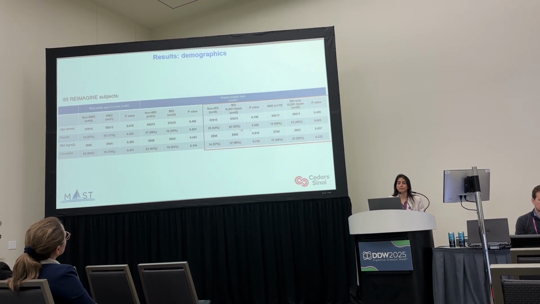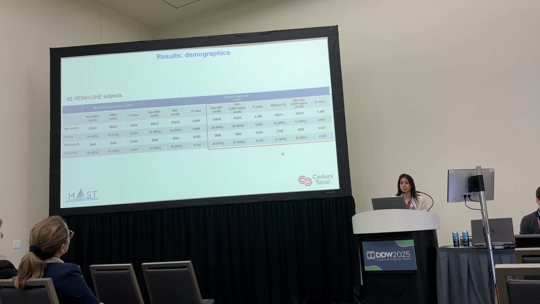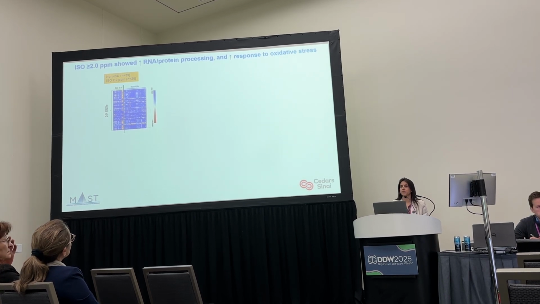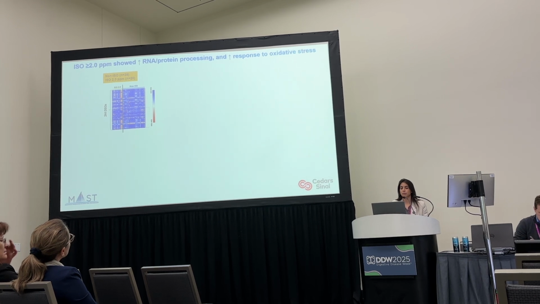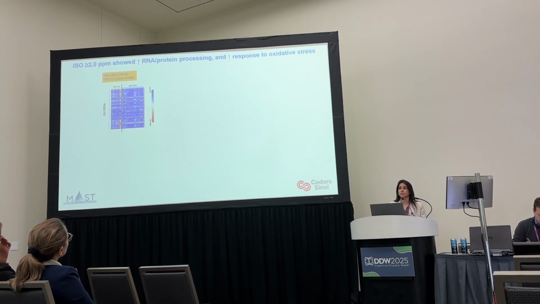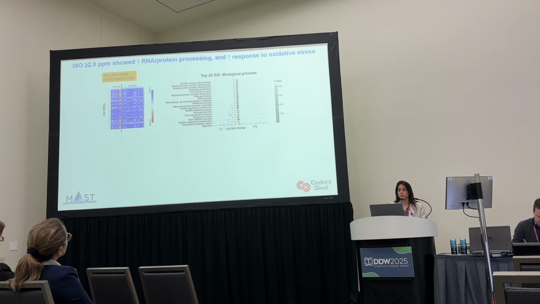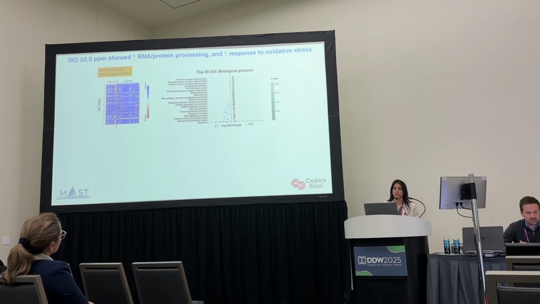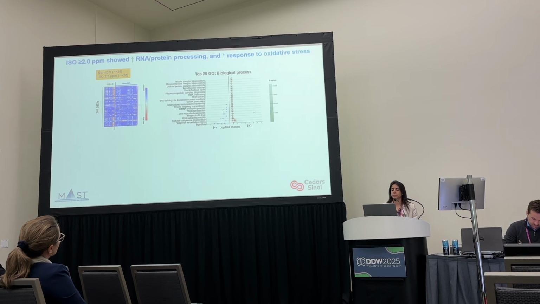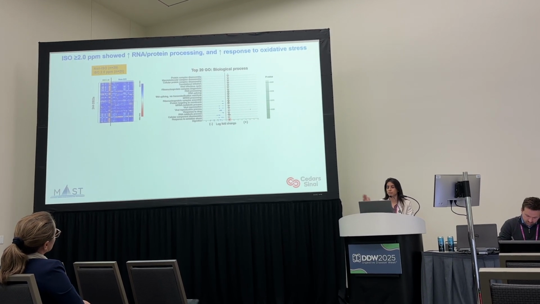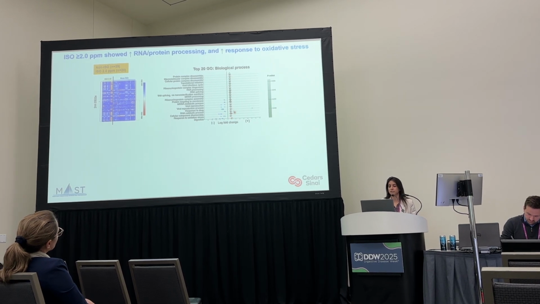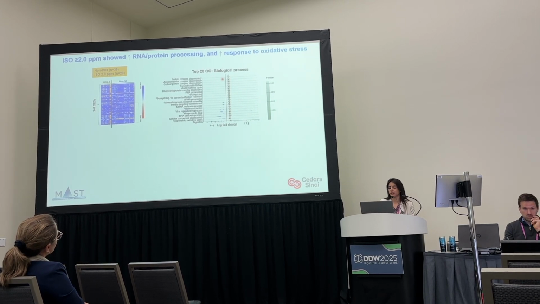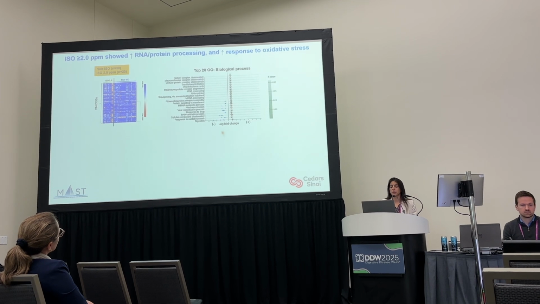As you can see here, there was no change between the comparison groups in the demographics. And when we compared ESO 2.0 versus non-ESO, the transcriptomics profile showed more than 200 differentially expressed genes. Those genes were mostly associated with transcriptional and translational pathways, protein and RNA pathways, and they were predicted to be upregulated because, as you can see here on the right side of this red line, they were associated with upregulated genes versus downregulated genes that are on the left side of this red line here.